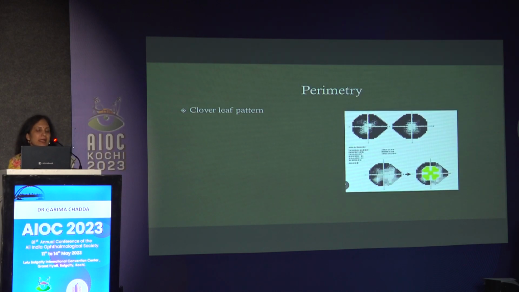Usually in malingerers, we have a clover leaf type of pattern in perimetry because they deliberately try not to click and they give falsely negative errors.